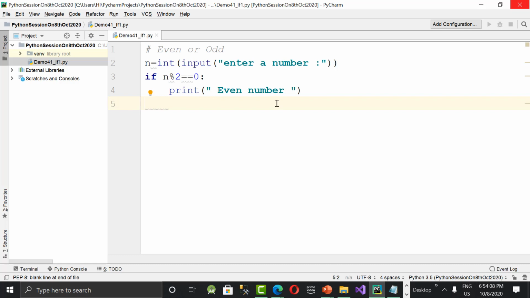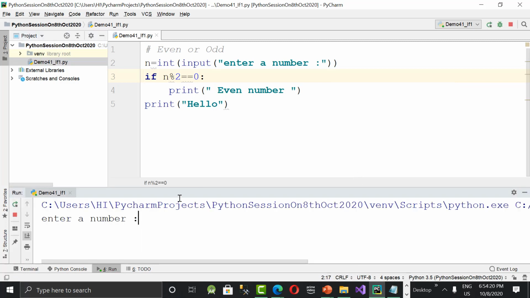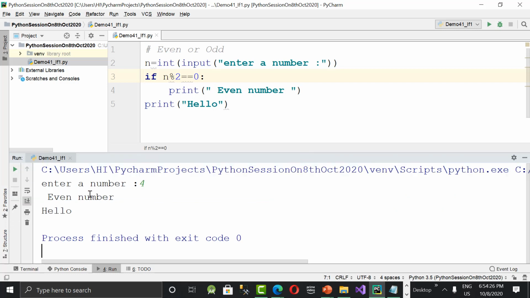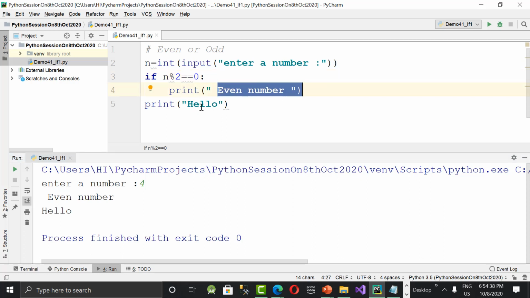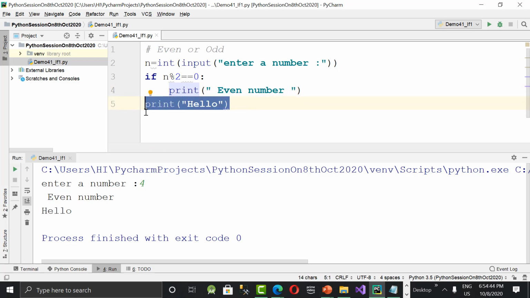So what happens if I write something here, like directly print something like hello? Let's run it and check it out. Run. I'm entering a number now, I entered 4. Press enter, see the output. 4 is an even number. What is this next line? Hello is printed. The condition is 4 mod 2 equals 0, yes, true, even number printed. But what about hello? Hello is not in the if suite, but still it is printing. So this print hello does not belong to the if suite. This is the point we need to remember.